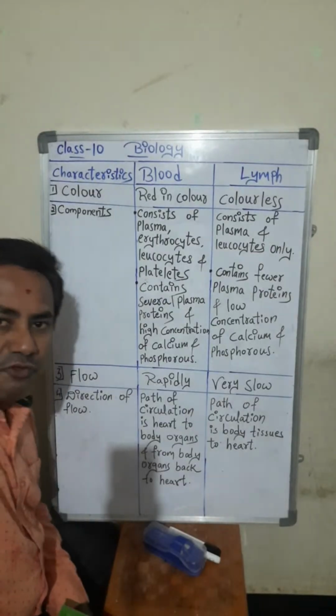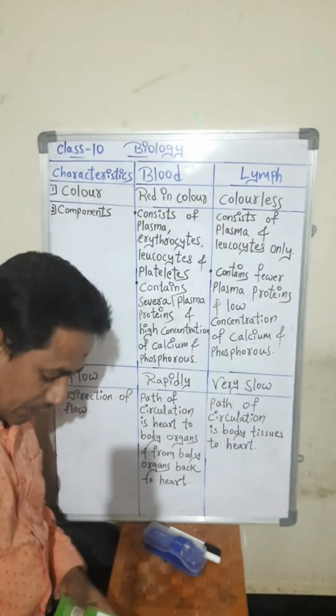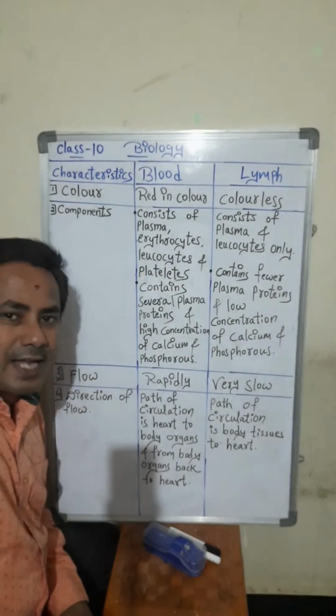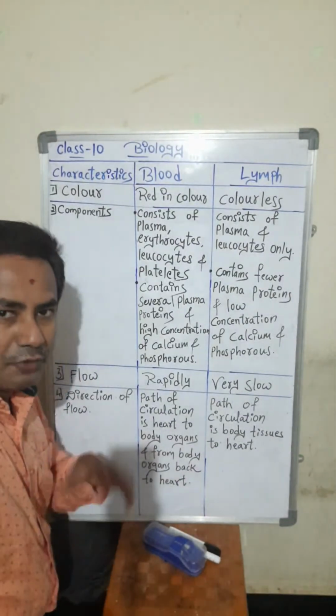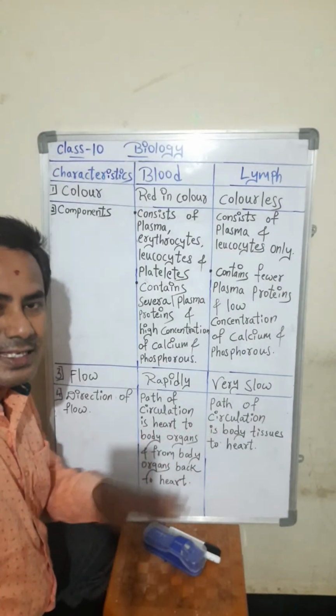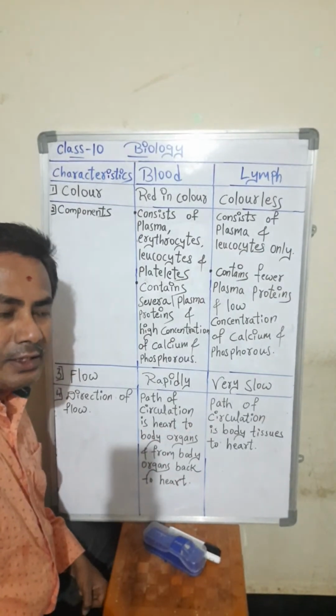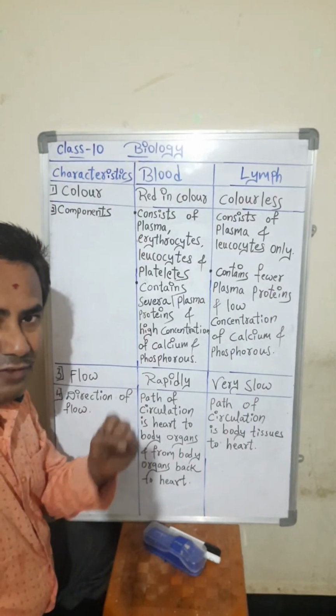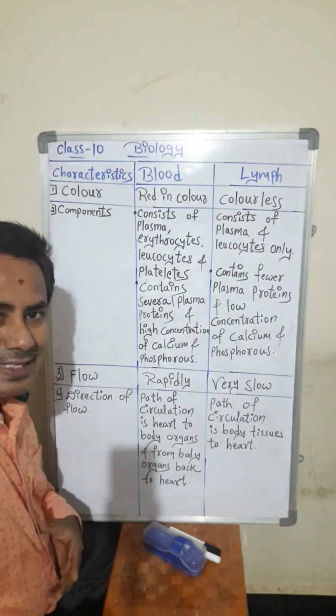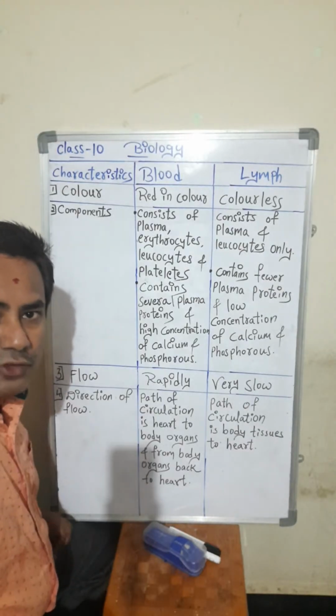Lymph transports fatty acids and glycerol from the small intestine to the blood. We have already discussed the digestive system: the food is completely digested in the small intestine, where millions of villi are present. They will absorb this food.